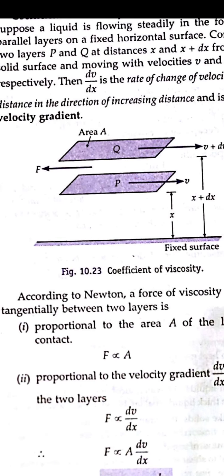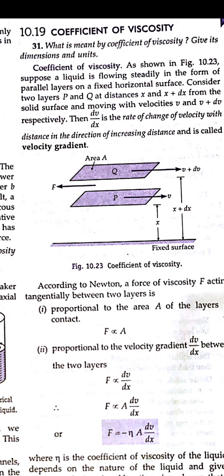So what is the coefficient of viscosity? What does viscosity depend upon? We already know that it depends on the change in velocities, the height, and the density of the liquid we are using. If we take the rate of change of velocity for a viscous liquid, then we consider the change of velocity with distance in the direction of increasing distance.